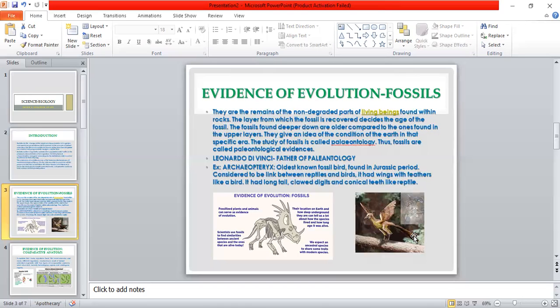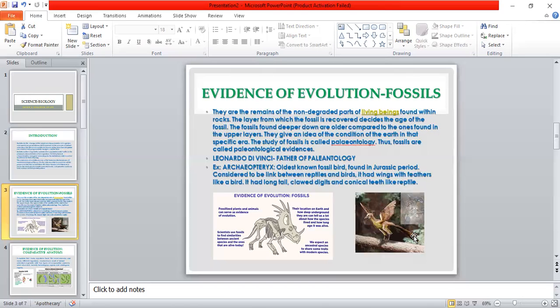How many years old? The fossils found deeper down are older compared to the new ones found in the upper layers. They give an idea of the condition of Earth in that specific era, in which era these animals and plants were living at that time. This type of study of fossils is called paleontology. Thus, fossils are called paleontological evidences.